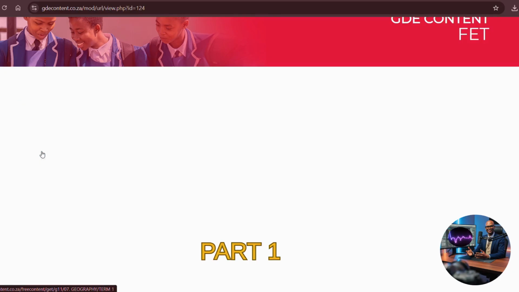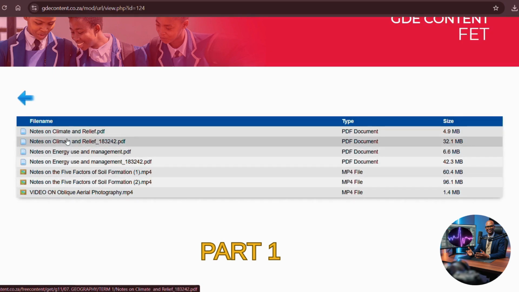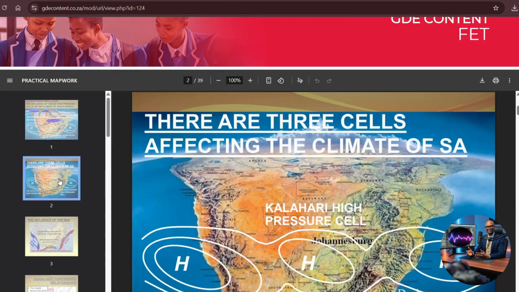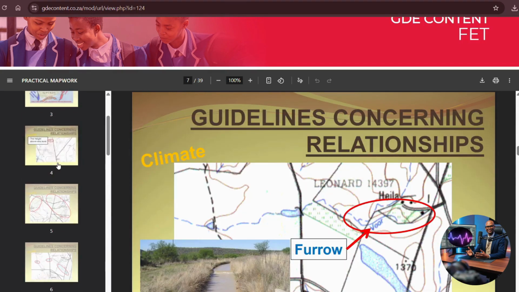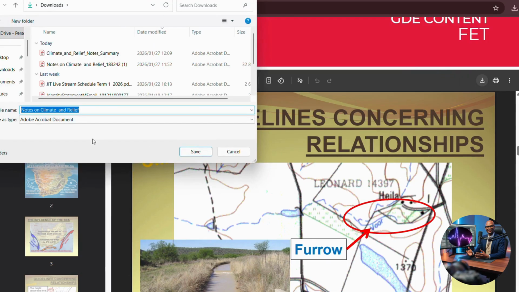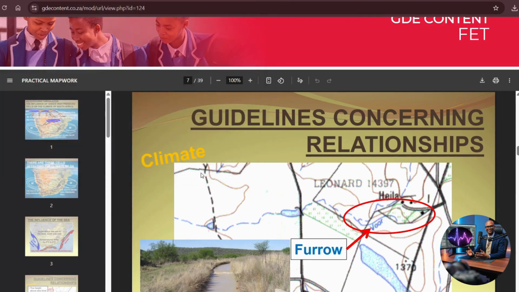So here, let's take Term 1. In Term 1, we are going to look at this chapter, Notes on Climate and Relief. Let's click on that one. Scroll down. If you look at these notes, colleagues, you'll see that these are just PDFs. There is not much explanation here. Download them, and we're going to save the notes.